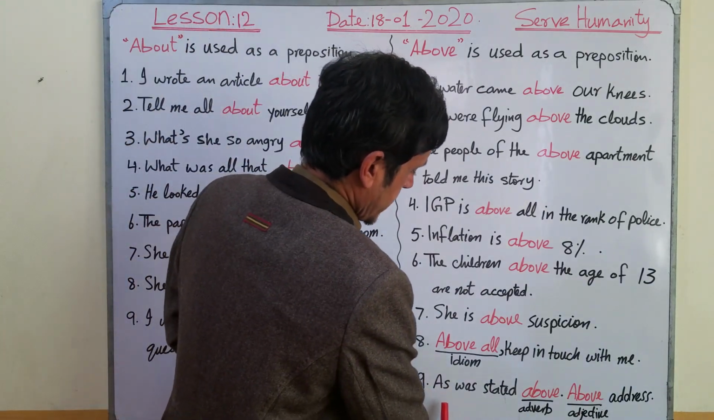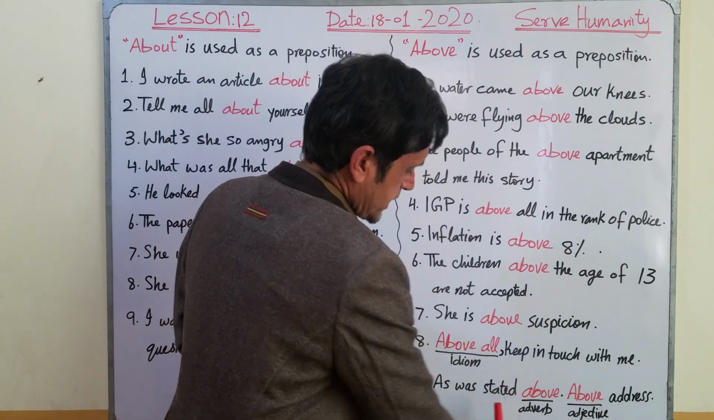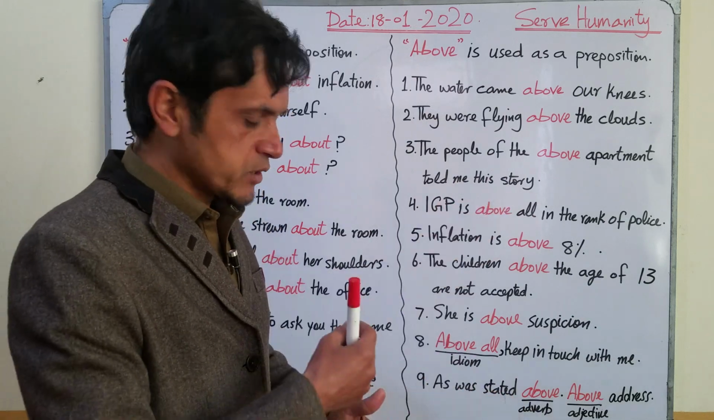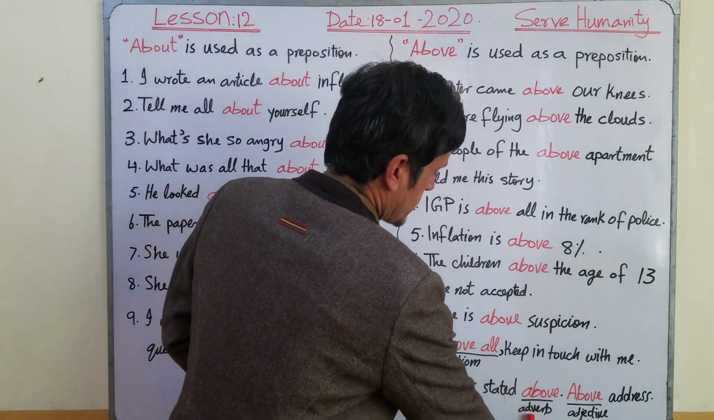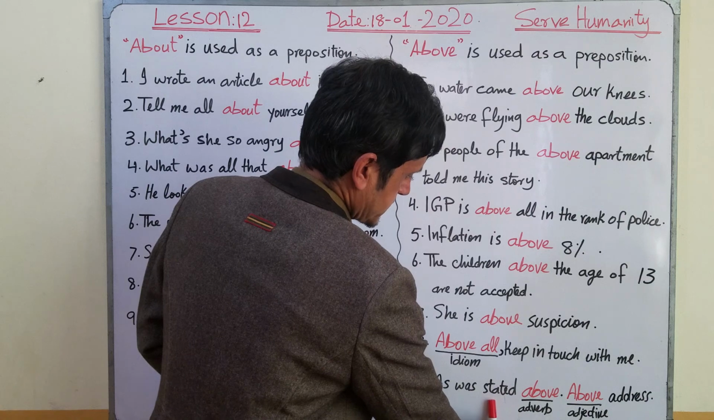Number 9. As was stated above. It is easier: as was stated above, as was mentioned above. So this is above as an adverb that we have used here, because this adverb modifies this verb.